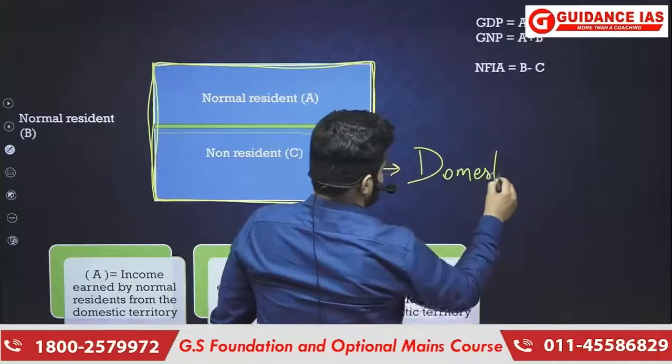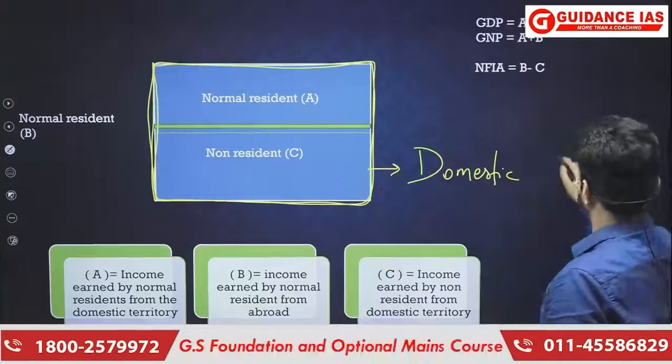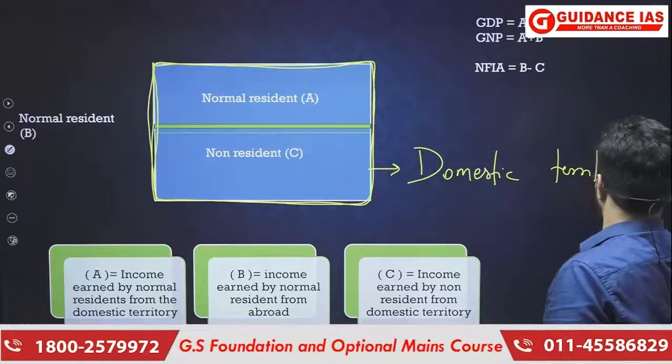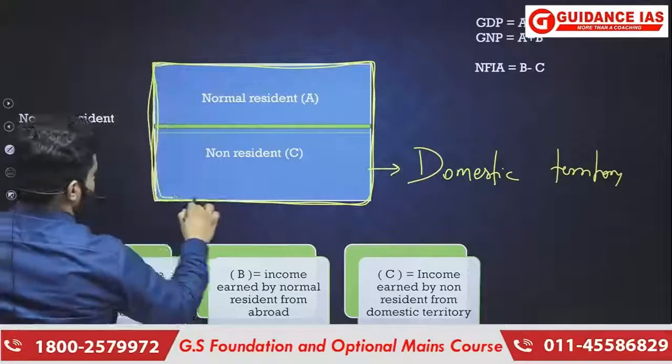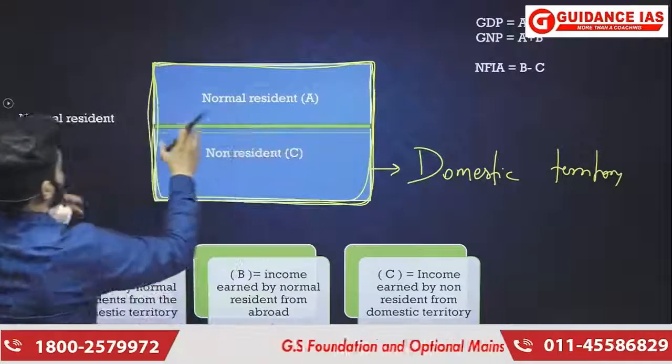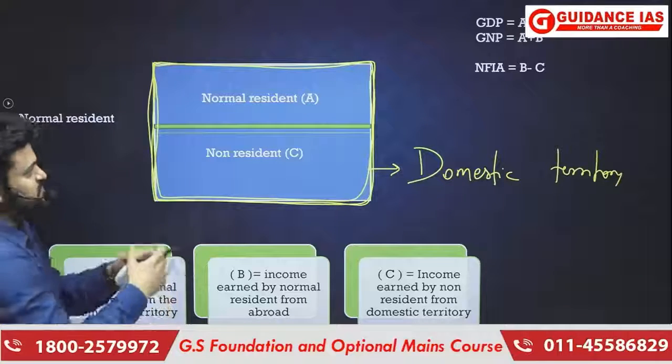Through this illustration many things will be clear to you. So this is the domestic territory of a country, and outside this box lie the other places or rest of the world.